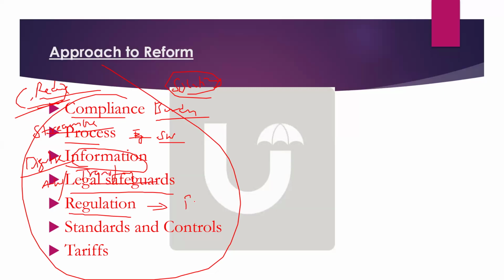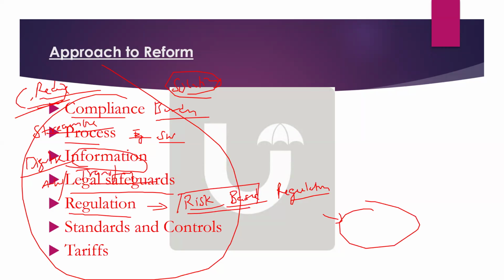One keyword we have seen is risk-based regulation. Risk-based regulation is a very good keyword. Risk-based regulation must be followed. See, for example, some sectors there is no as such any risk, so there basically we can easily deregulate, right? But some sectors maybe there is a very high risk. There you may have some regulation. So risk-based regulation keyword you use.